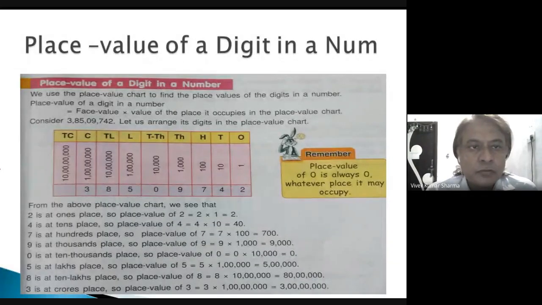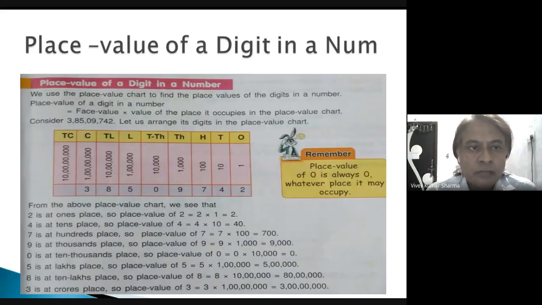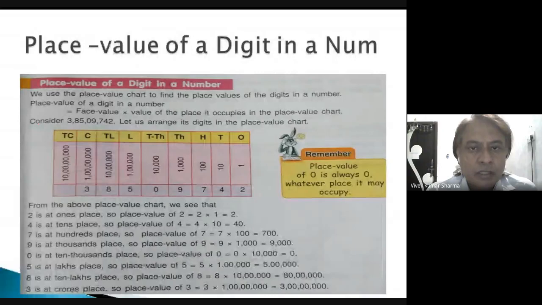Place value of a digit in a number. We use the place value chart to find the place value of the digits in a number. Place value is the value of the place a digit occupies in the place value chart. Consider 3 crore 85 lakh 9,742, arranged in digits in the place value chart. You can arrange from the right side in the periods of 1, then 10, then 100, then 1,000, then 10,000, then lakh, 10 lakh, crore, and 10 crore.